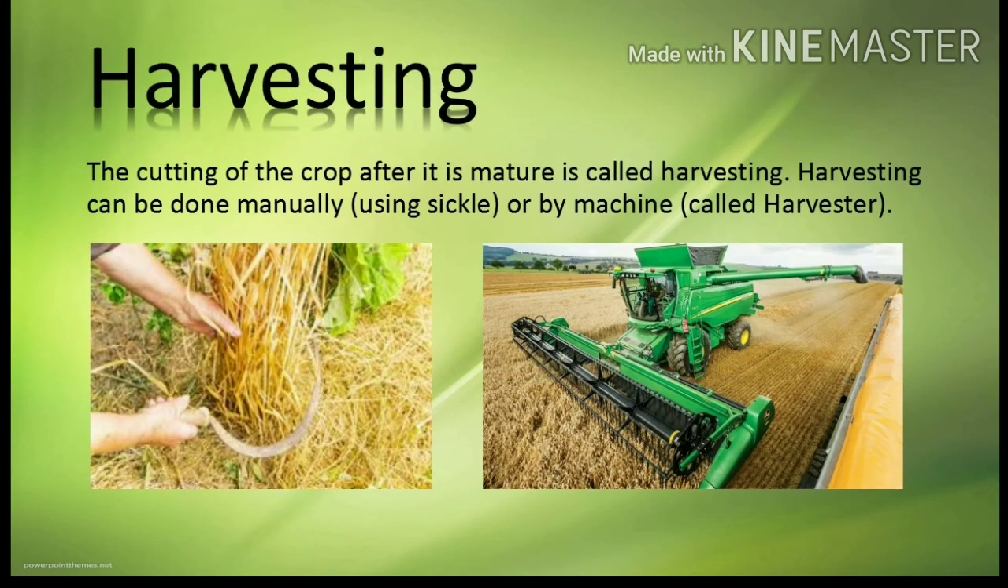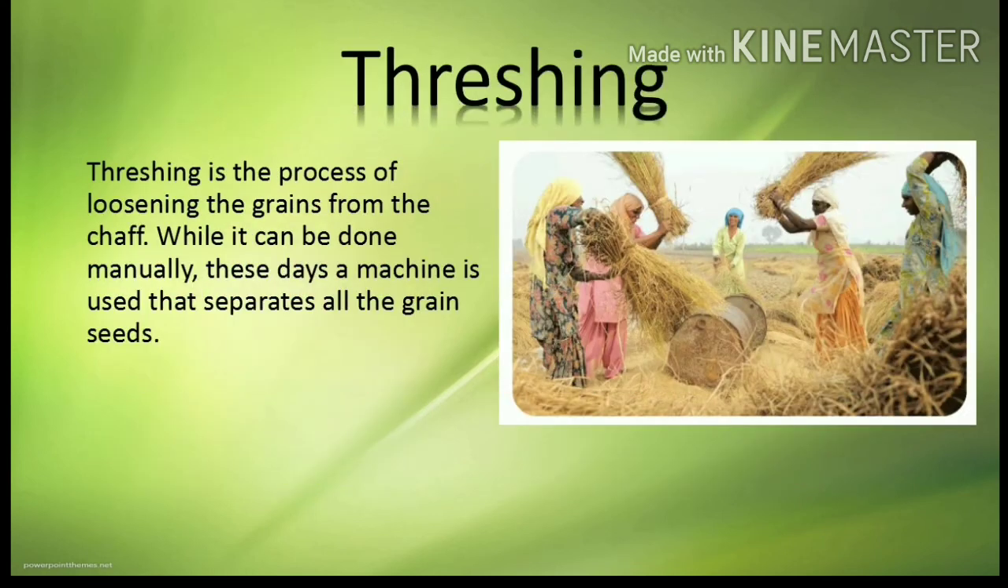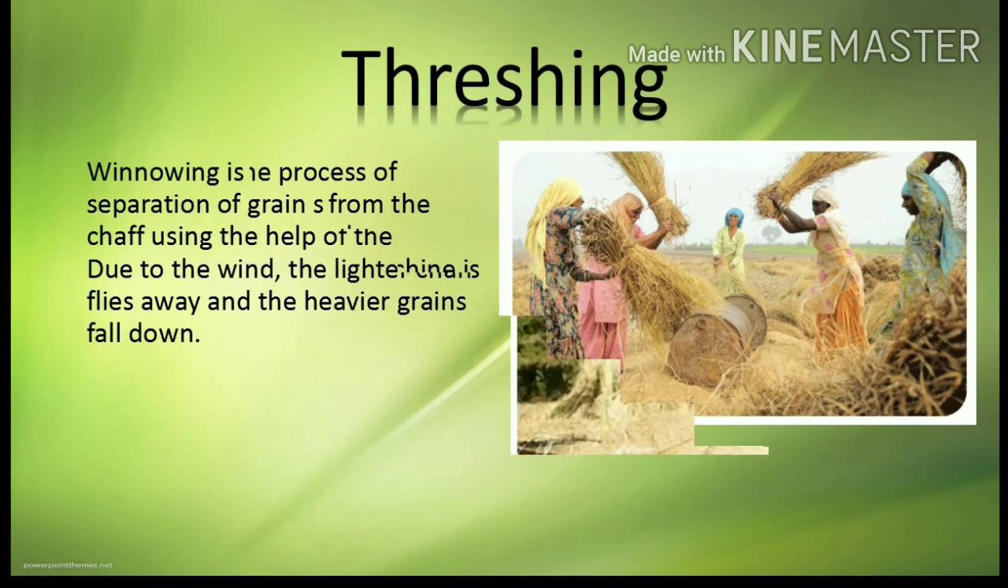Harvesting. The cutting of the crop after it is mature is called harvesting. Harvesting can be done manually by sickle or by machines called harvesters. What is threshing? Threshing is the process of loosening the grains from the chaff. While it can be done manually, these days a machine is used to separate all the grains from the seeds.